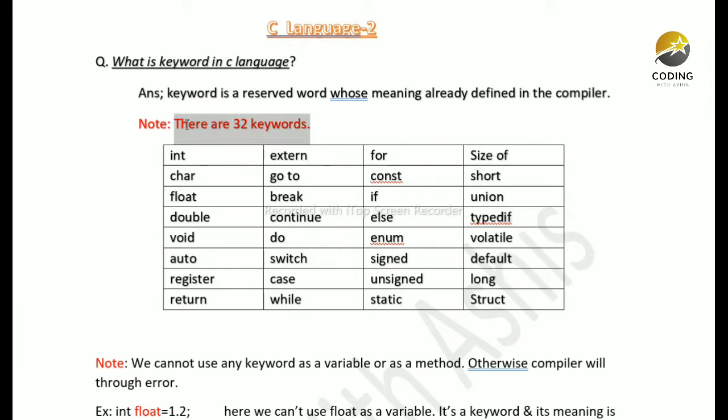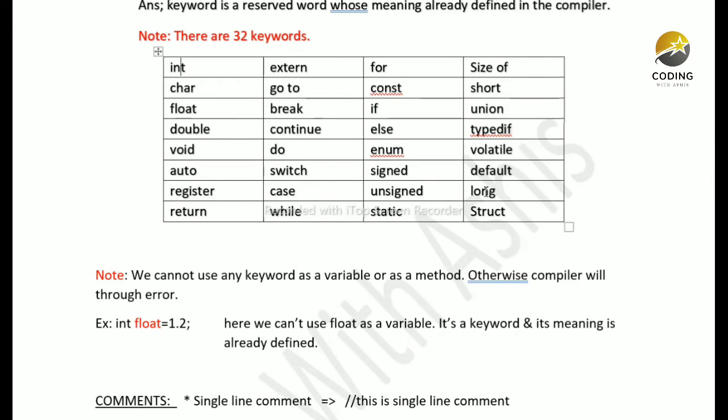There are 32 keywords in the C language, like int, char, float, double, void, auto, register, return, extern, goto, break, continue, do, switch, case, while, for, const, if, else, enum, signed, unsigned, static, sizeof, short, union, typedef, volatile, default, long, struct. Okay, these 32 keywords are there in C language.